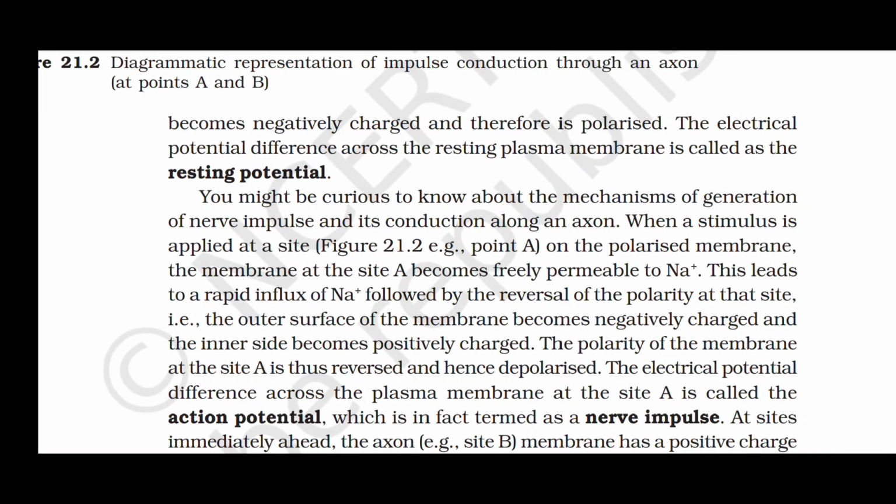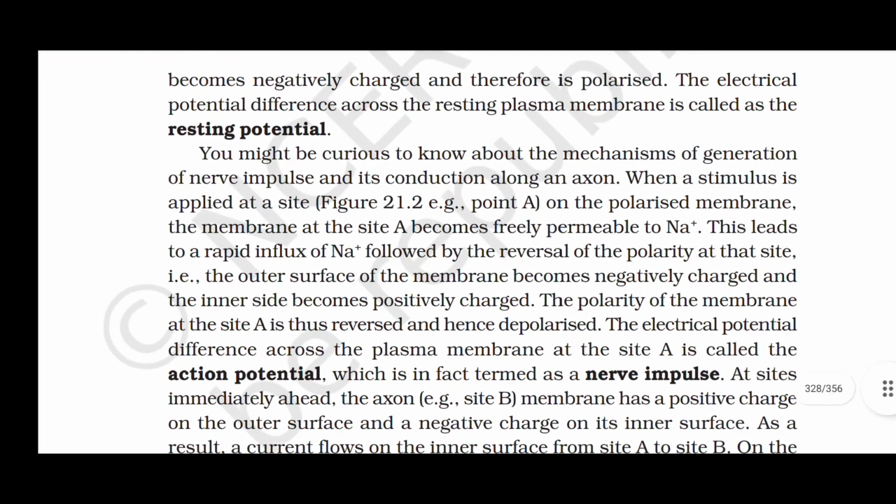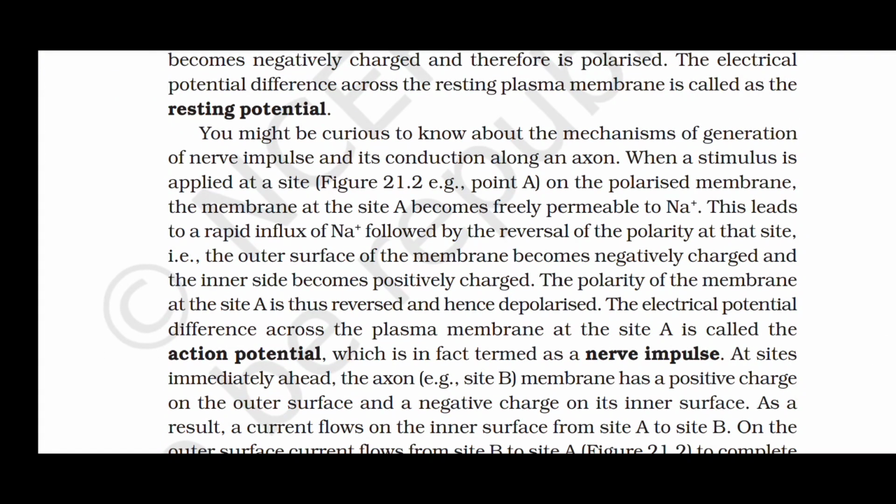That is, the outer surface of the membrane becomes negatively charged and the inner side becomes positively charged. The polarity of the membrane at the site A is thus reversed and hence depolarized. The electrical potential difference across the plasma membrane at the site A is called the action potential, which is in fact termed as a nerve impulse.